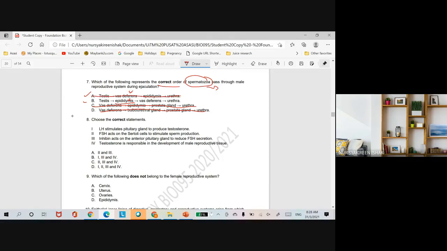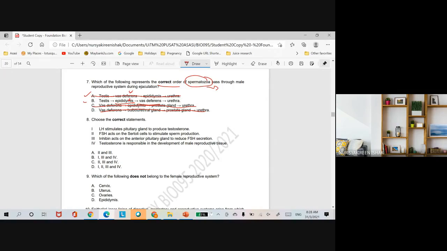After epididymis you have the long vas deferens that collects all the secretions from the three accessory glands of the male. Kan, you have the prostate gland, the bulbourethral gland, and the other one is the seminal vesicle. Those different glands produce different secretions that have their own function, and then produce semen.